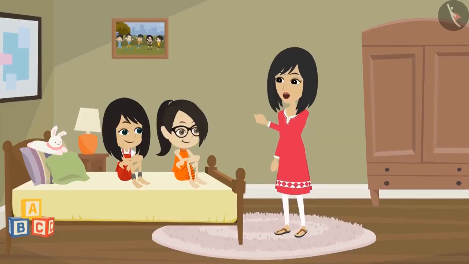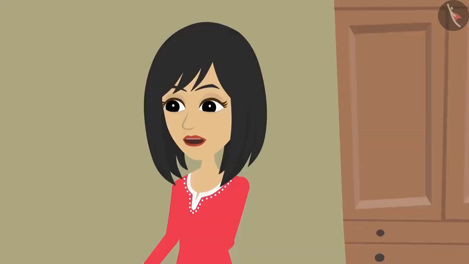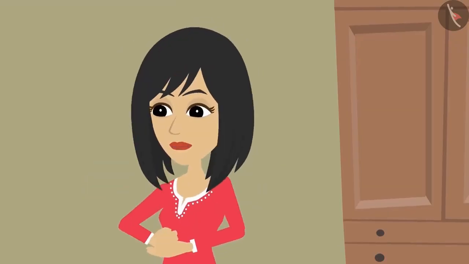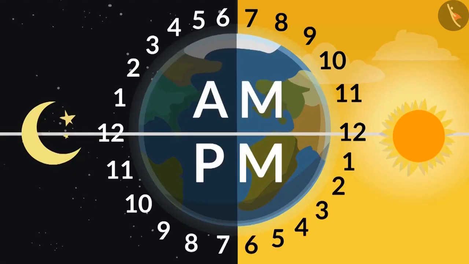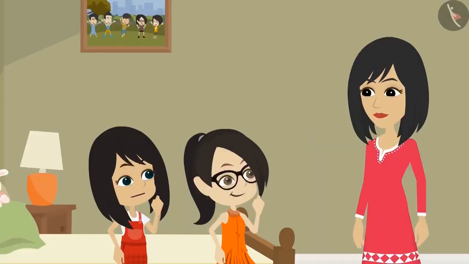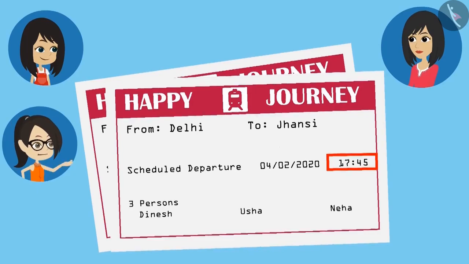Oh, now I understand why you are confused. I will clear your confusion. Well, tell me, how many hours are there in a day? There are 24 hours in one day. Absolutely correct, Vandana. There are two ways to write those 24 hours. One way is to write AM or PM along with the time, and the second way is to write the time according to the 24 hours. So does this mean that this is written in the 24 hours format? Yes. But how will we know whether it is evening or morning time?